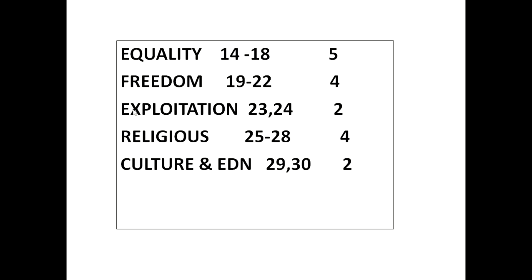Next will be exploitation. Exploitation will start from where? Freedom is up to 22, so next will be 23. 23 up to where? You have to count 2, isn't it? 23, 24. Only that one. Next, after 24 will be 25. After 25 you have to count 4: 25, 26, 27, 28. In the same way here also.